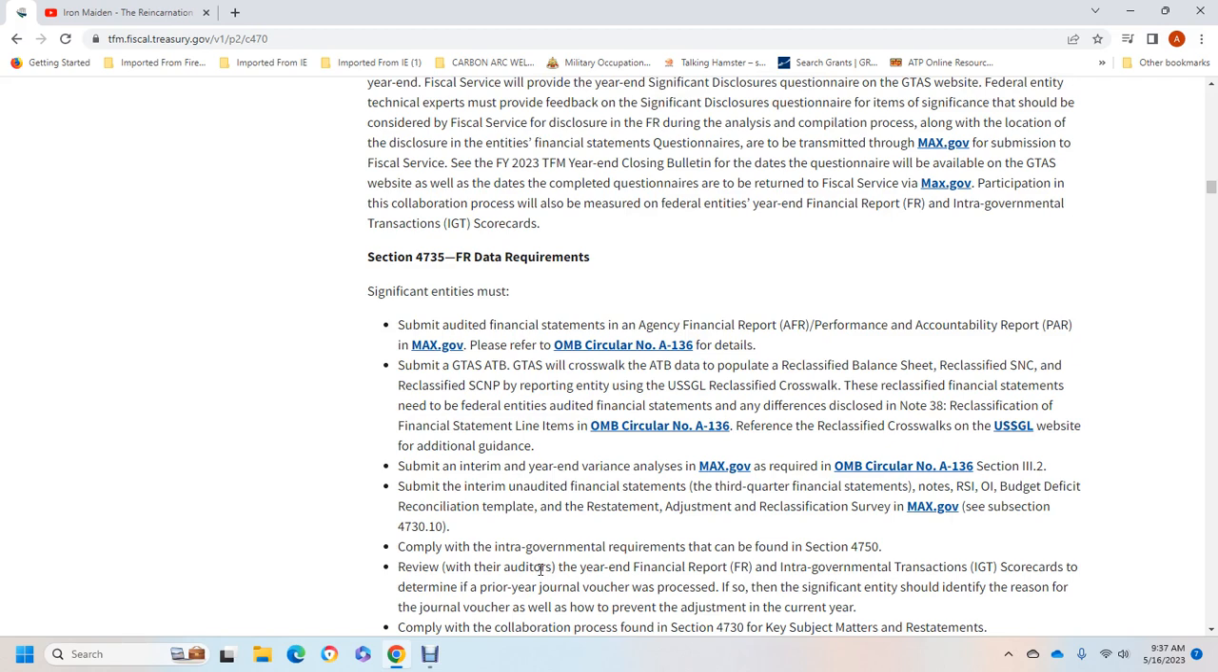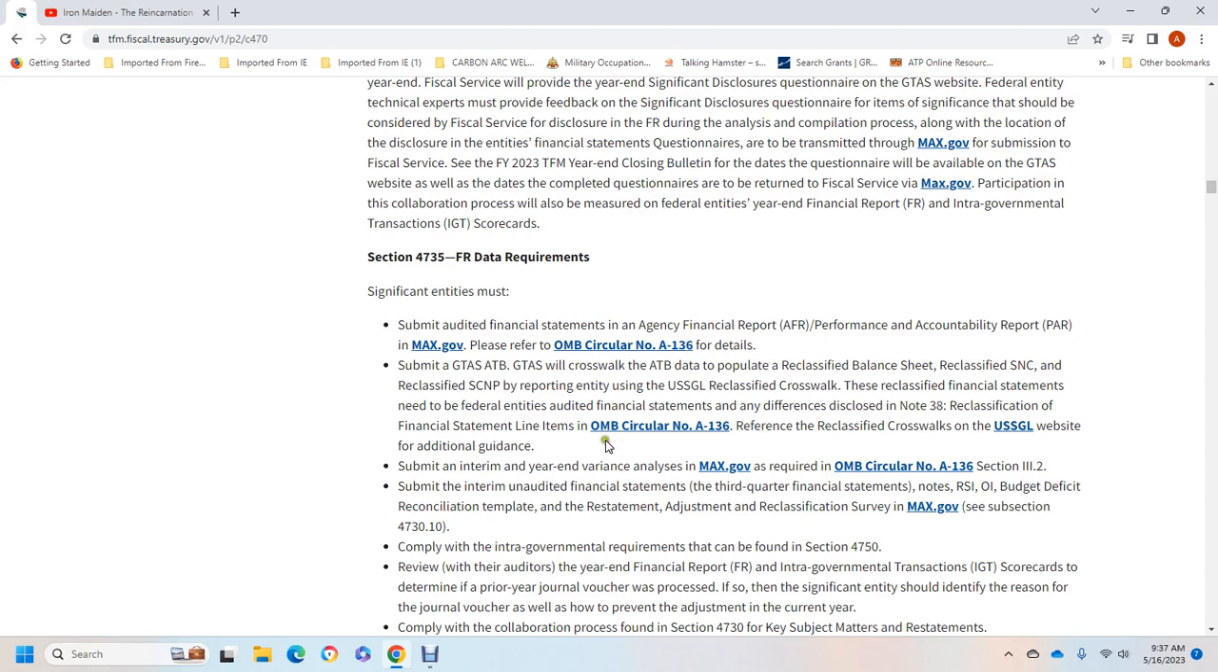Reporting it with the U.S. Standard General Ledger reclassified crosswalk, the reclassified financial statements of the federal entity are aligned with the financial statements, and any differences are noted. The reclassified financial statements align with OMB Circular A-136. Refer to the reclassification crosswalk on the United States Standard General Ledger website for guidance.